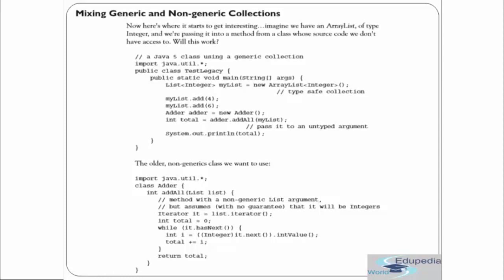Now let's go to Adder's addAll method. The addAll method over here, you see, is taking a list as a parameter which is non-genericized. That means it is simply taking a raw List. So the list it can take can have integers, strings, any other object. So the method has a non-generic list argument, but assumes, with no guarantee, that it will be integers. So we don't have any guarantee. What this method is doing is using an iterator and taking the next value. It is adding the total of all the integers that this list has and returning that total.